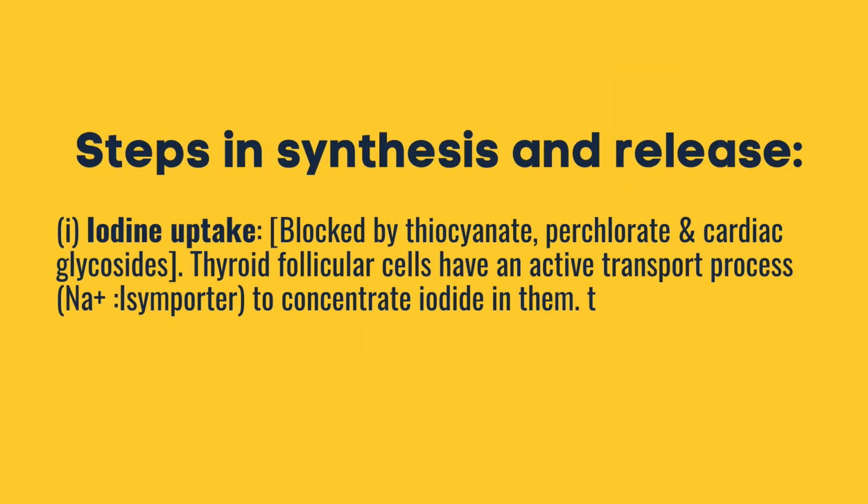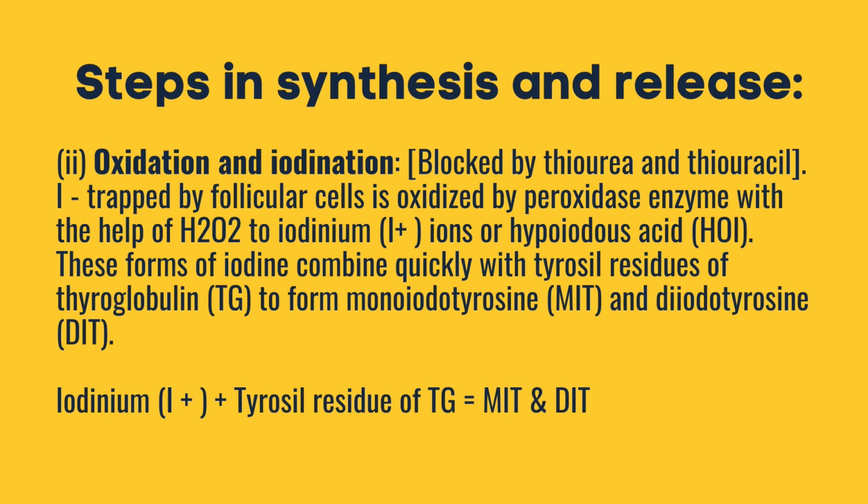To further, let's talk about the steps in synthesis and release. Step 1, the iodine uptake, blocked by thiocyanate, perchlorate, and cardiac glycosides. Thyroid follicular cells have an active transfer process to concentrate iodide in them. Step 2. Oxidation and iodination. Iodine trapped by follicular cells is oxidized by peroxidase enzyme with the help of H2O2 to iodinium ions or hypoiodous acid. These forms of iodine combine quickly with tyrosine residues of thyroglobulin to form monoiodotyrosine and diiodotyrosine.